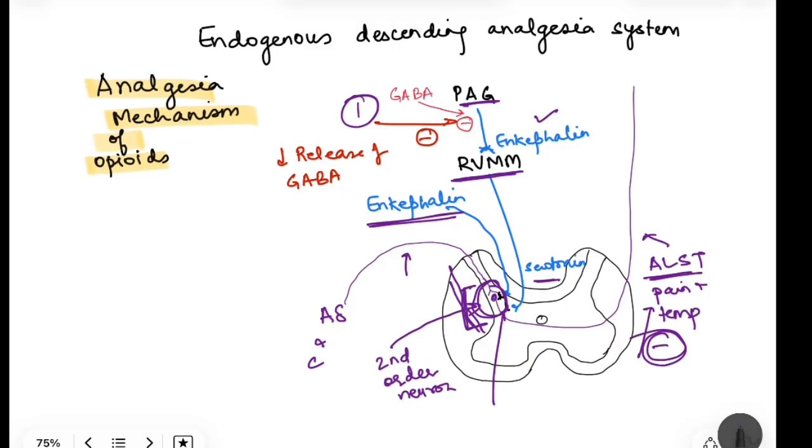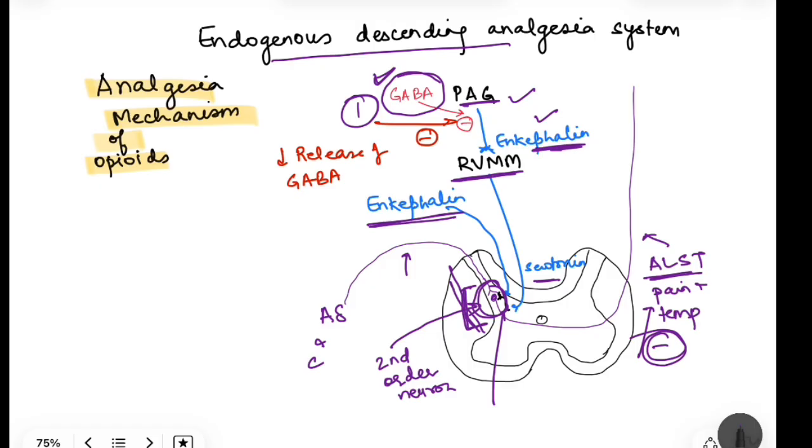So this enkephalin, yes, this is endogenous opioids, but our pharmacological opioids also act like that. How? So we have this periaqueductal gray matter. This release of enkephalin from periaqueductal gray matter is under inhibitory control of another neuron that is secreting GABA. Now, when we administer opioids from outside, they inhibit the release of this GABA, so that there is more activity in this endogenous descending analgesic system, so that PAG is able to release enkephalin and activate this analgesic system, right?